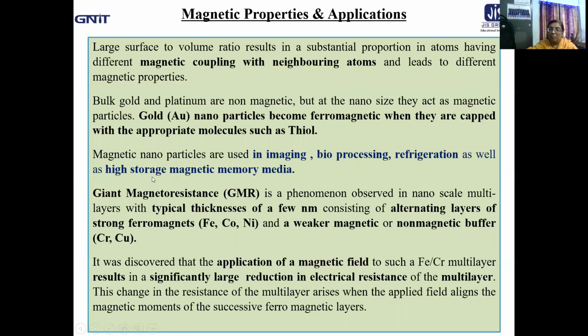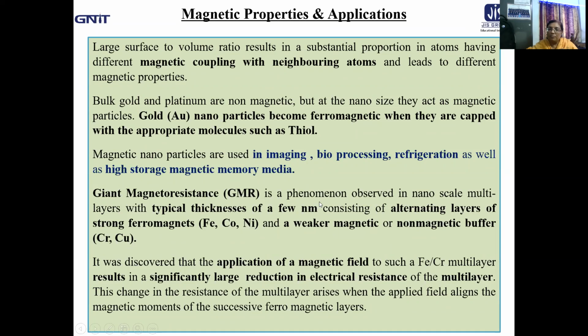Now, here we must introduce a very special phenomenon in the nanometer range of magnetic particles in the form of giant magnetoresistance, popularly called GMR. It is a phenomenon observed in nanoscale multilayers with typical thickness of a few nanometers, consisting of alternating layers of strong ferromagnets like iron, cobalt, nickel, the famous iron group, and a weaker magnetic or non-magnetic buffer such as chromium and copper.